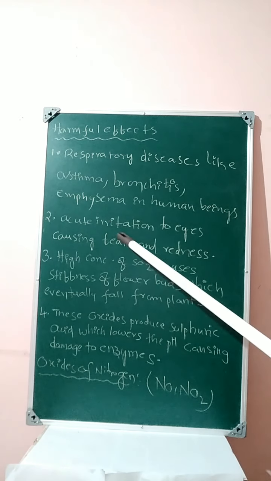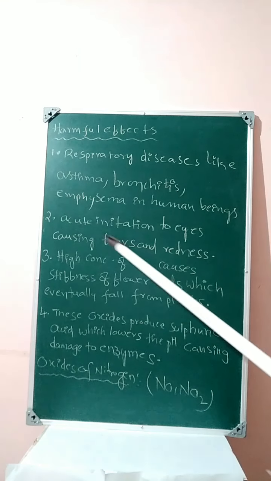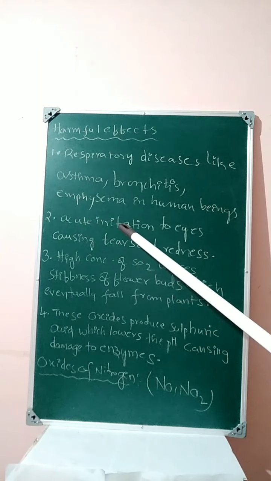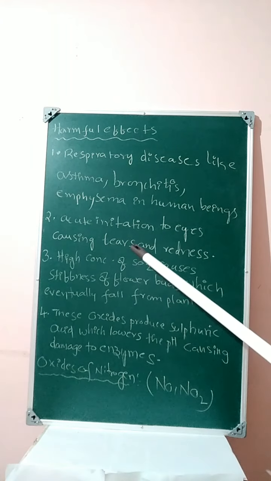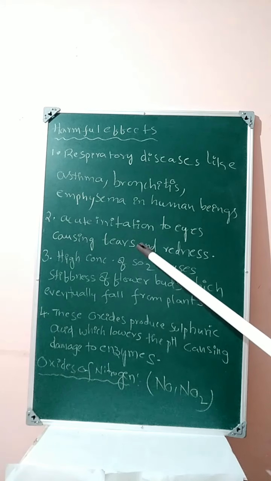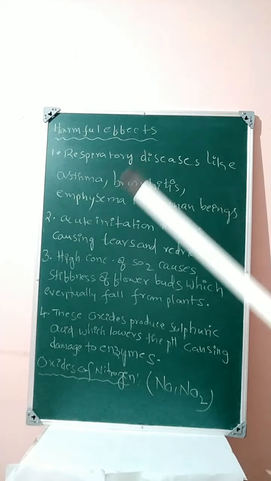Acute irritation to the eyes causing tears and redness. Acute means small, like an acute angle. Small irritation to the eyes, with tears coming from the eyes and redness created in the eyes.